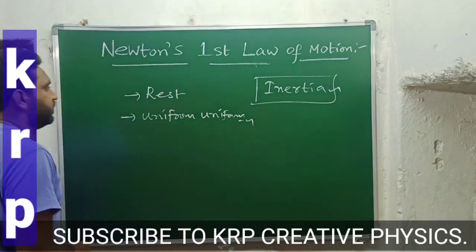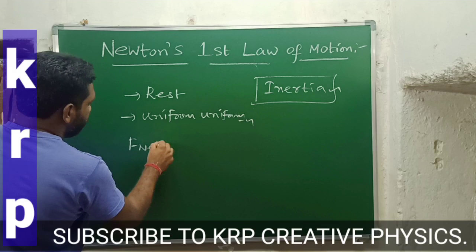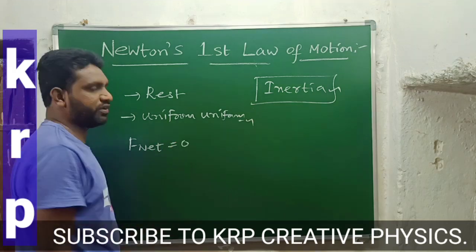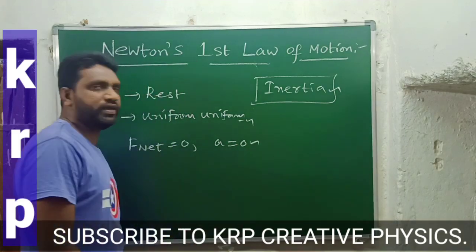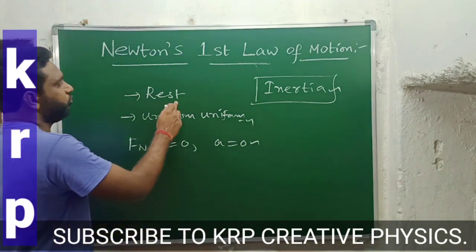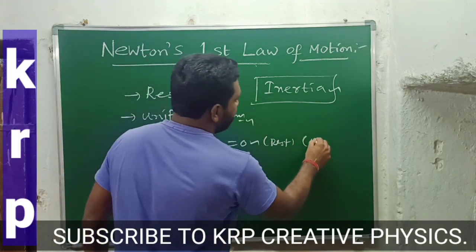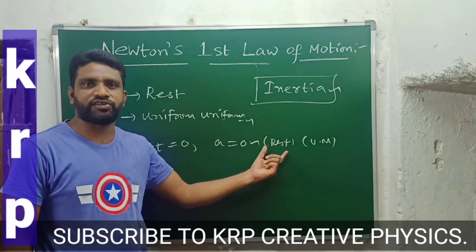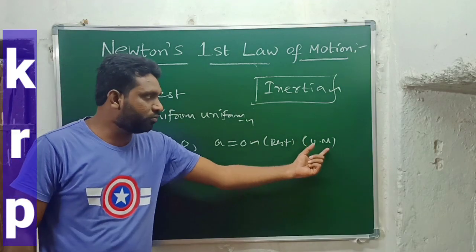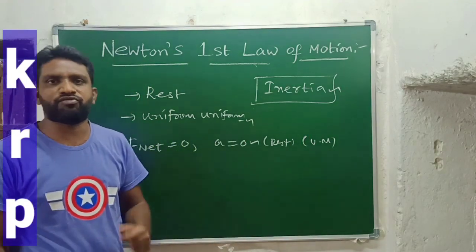According to Newton's first law, when F net is equal to 0, when the net force applied on the object is equal to 0, its acceleration should be 0. That means the object should be in rest position, or else in uniform motion. When the object is at rest, acceleration is 0. You know that very well. And uniform motion means the same velocity. So when the velocity is constant, acceleration becomes 0.